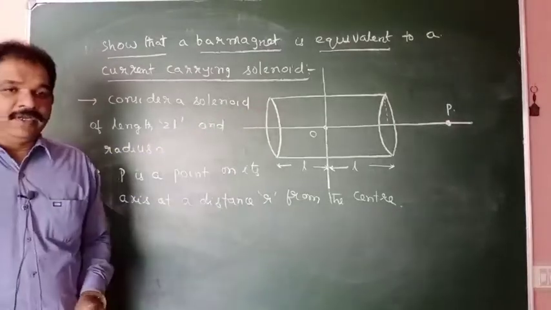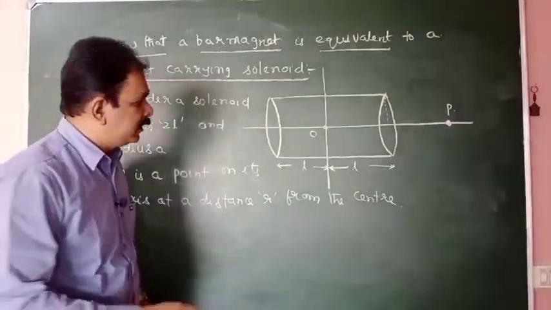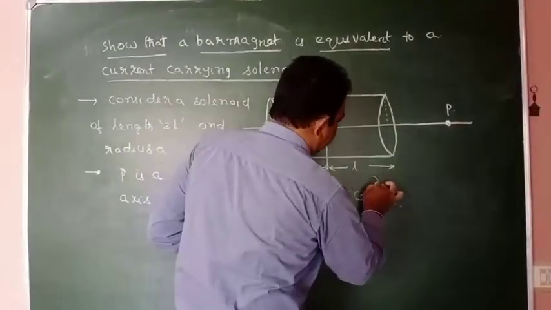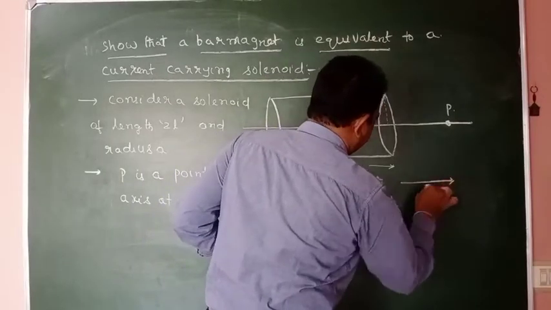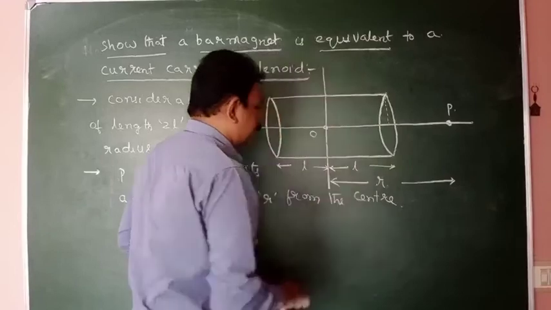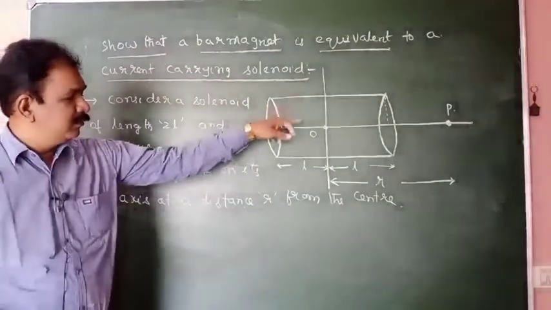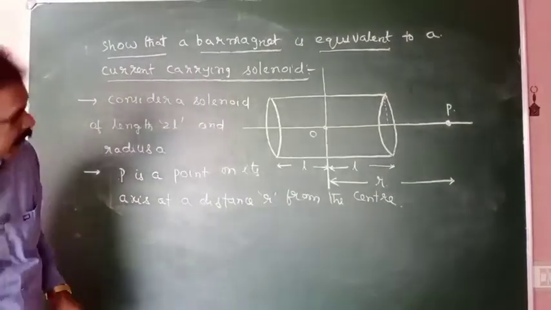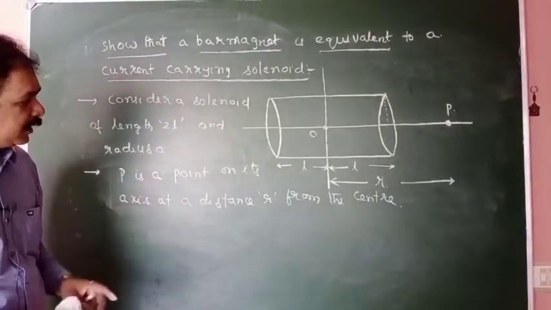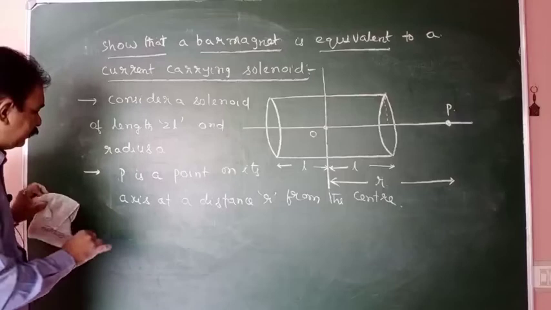What is the distance of that point? r. P is a point at a distance r from the center of the solenoid. Okay, these two points are clear. Next point.